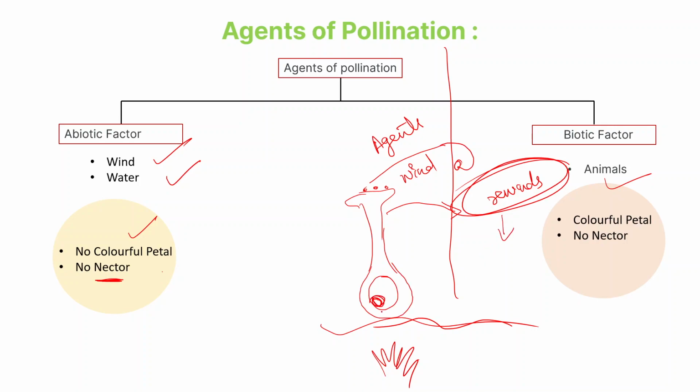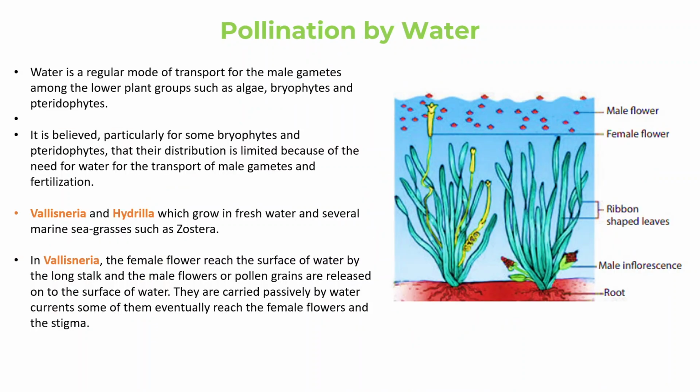It could be space inside the ovary so that the moth could lay eggs inside it, or they might need nectar as a reward, right? So these are the pollination ways, how we take the help of these agents for pollination to occur.